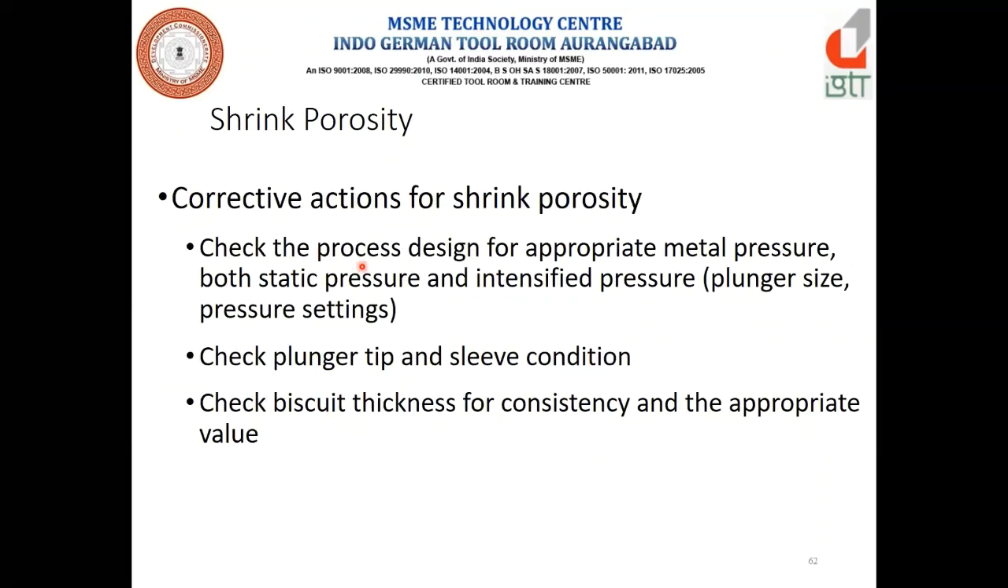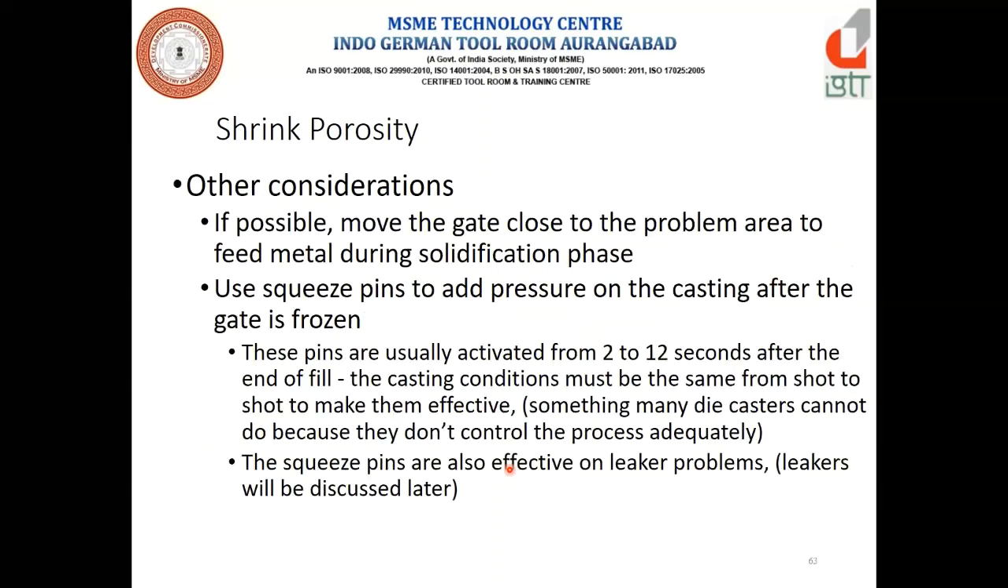Corrective action for the shrink porosity. Check the process design for appropriate metal pressure, both static pressure as well as intensified pressure. The plunger size, in the sense of diameter, plays a very important role in this. Check the plunger tip and sleeve condition. Check the biscuit thickness. The thickness of that biscuit is also very important, and its value should always be at least 25 to 30 mm, not more than that, because otherwise it will not apply the intensification pressure on this casting.